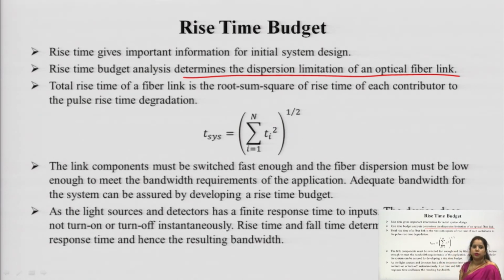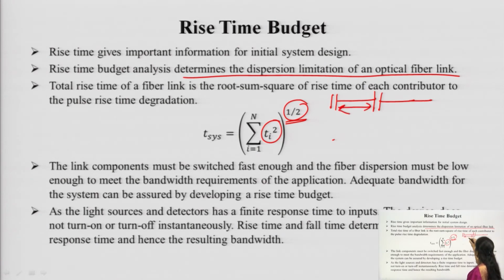So, in this case also the rise time of each one of the contributors, same as the power, is taken into account for calculating the total rise time of the fiber, and now the square of that is taken, and after summation we take a square root. For example, there is a connector, there are splices, and of course fibers also contribute to the rise time to some extent. So, all these are added, squared, and then the square root is taken.